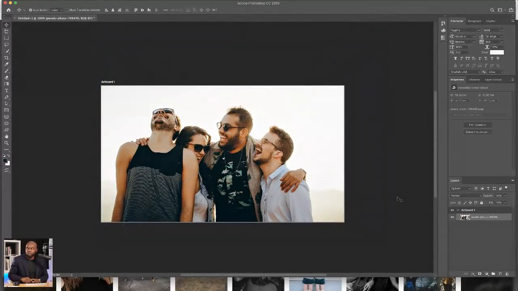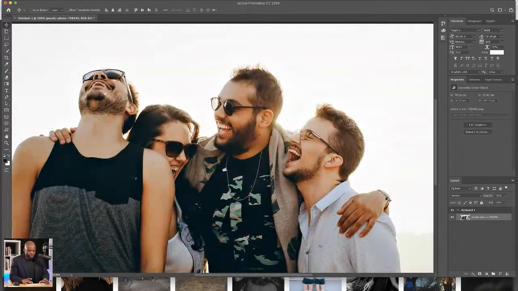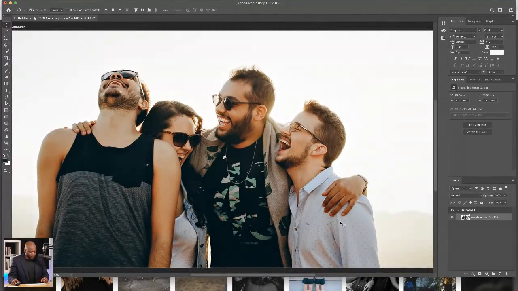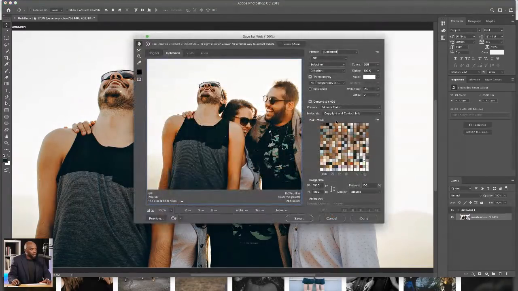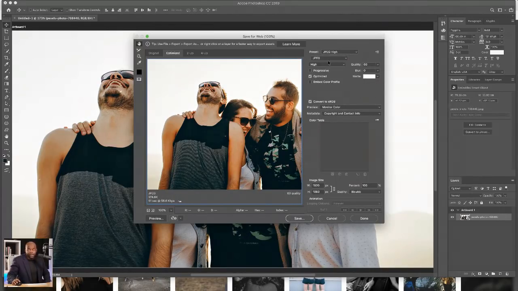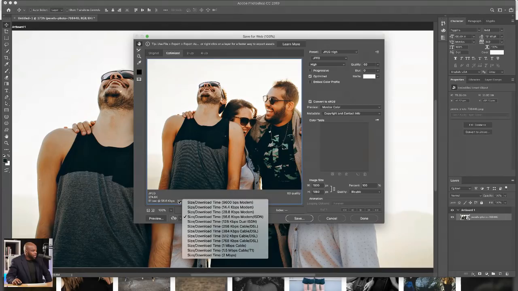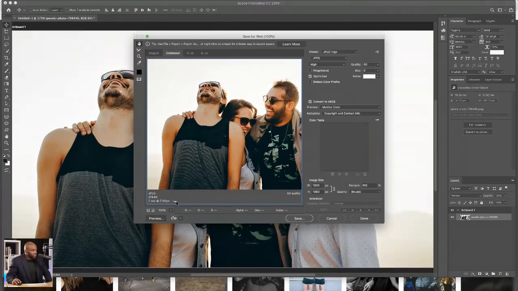Now, here's the most important part. So what you need to do now is to save this. But when you save it, when you get this save for the web, you want to make sure that you've selected JPEG. Okay. And then over here, it says compression quality high. Okay. So on the bottom here, it also tells you it opens up in 51 seconds on a, in fact, we can change this download speed to, let's say, 2 megs. Okay. So at 2 megs, if your download speed is 2 megs, it just takes 2 seconds.